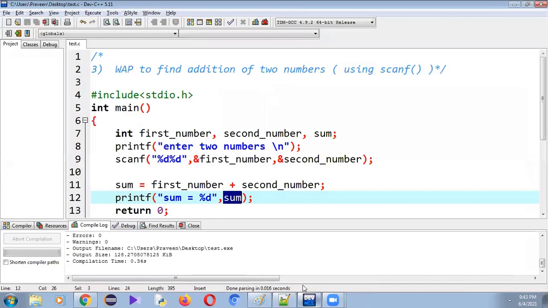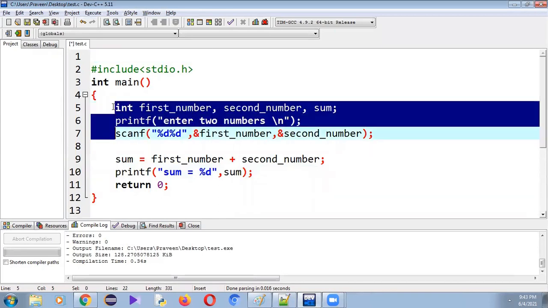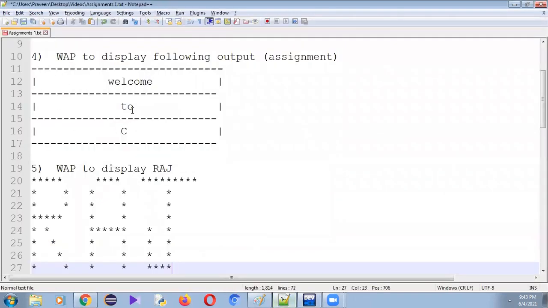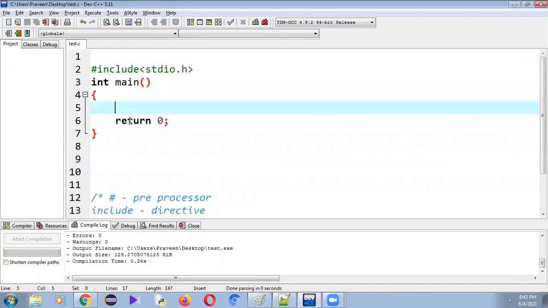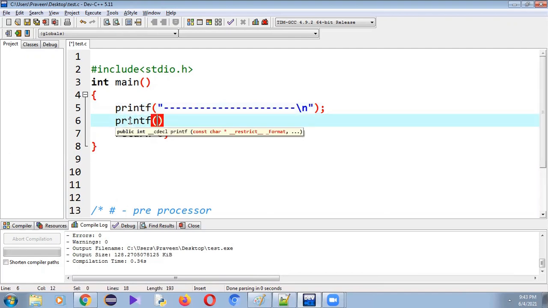Let me give the hint for this. Let me remove the comment. So here, let me explain how to draw the horizontal line and vertical line. According to that, you have to develop the code for the fourth program. Printf, what do I want to draw? I want to draw the horizontal line. Slash n. So what will it display? Horizontal line. I want to display the vertical line. Afterwards, I want to bring the cursor to the new line.